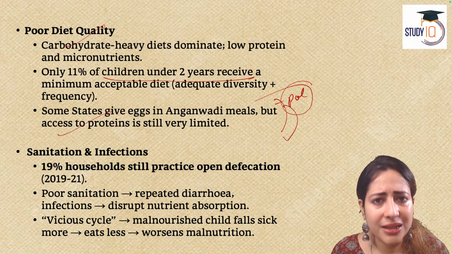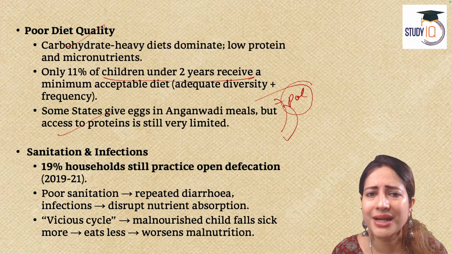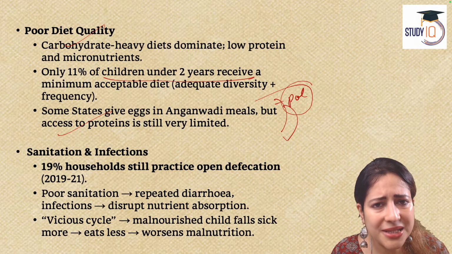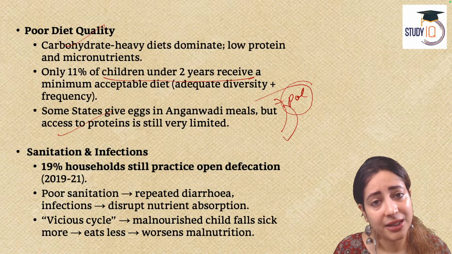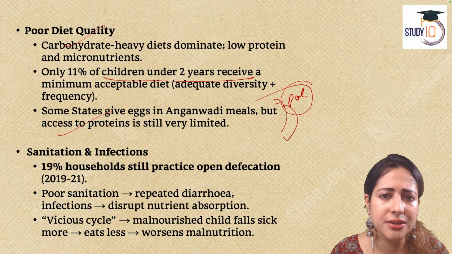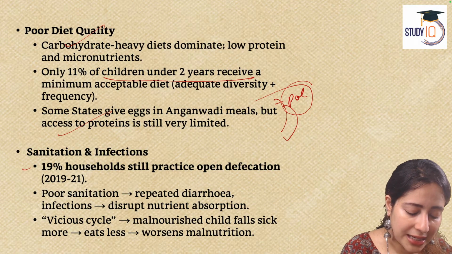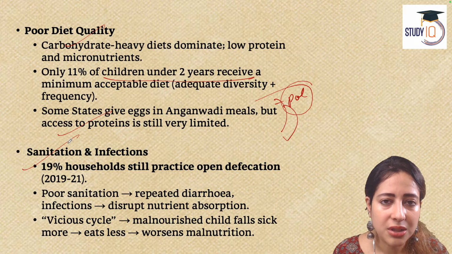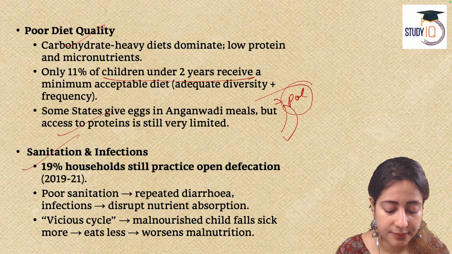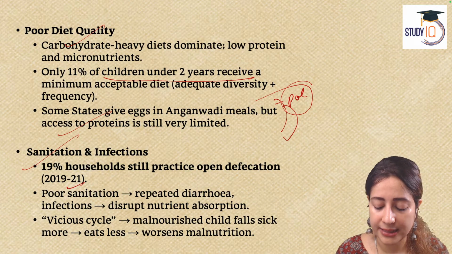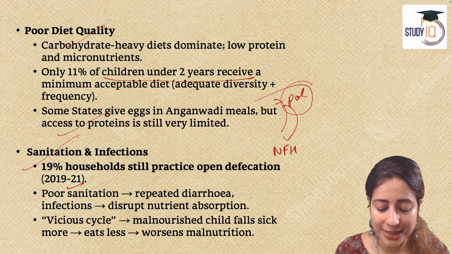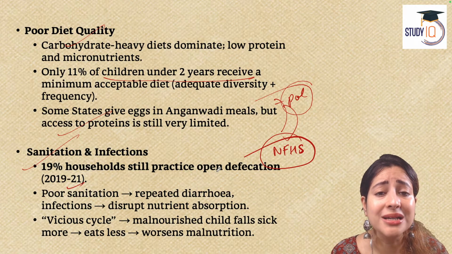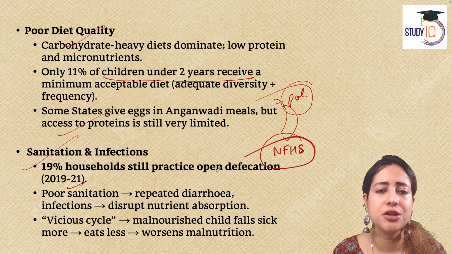These children in the Anganwadi meals also are not getting enough protein. They are being served poor quality food. And then we say, why are children in India stunted? These are the reasons. The last thing is sanitation and infection. 19% households in India, as per the National Family Health Survey, NFHS 2019 to 2021, still practice open defecation.